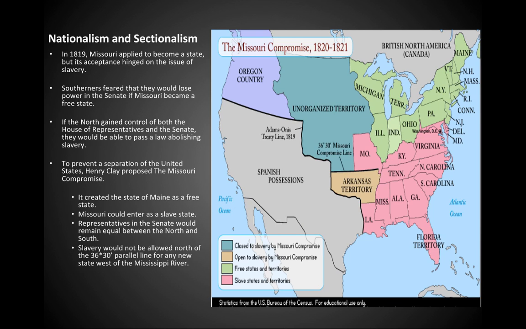It created the state of Maine as a free state. Missouri could enter as a slave state. Representation in the Senate would remain equal between the North and the South. Slavery would not be allowed north of the 36°30' parallel line for any new state west of the Mississippi River.